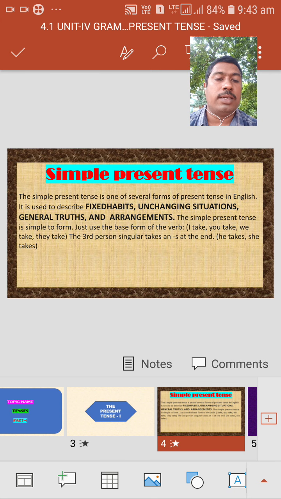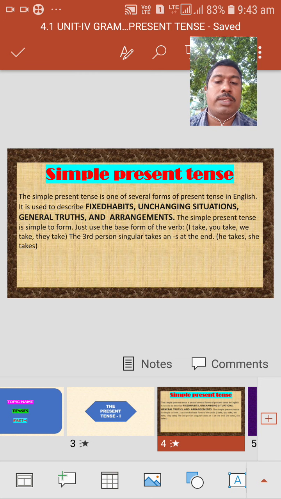The simple present tense is a simple form. Just use the base form of the verb. For example, I take, you take, we take, they take.